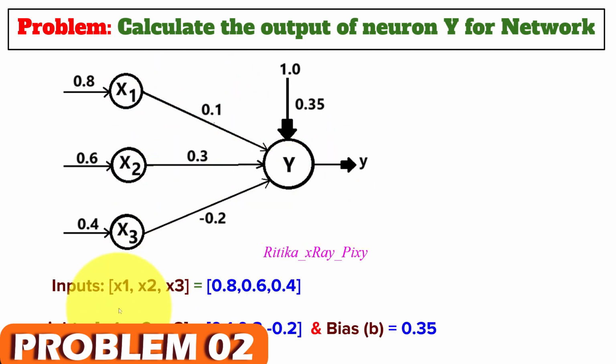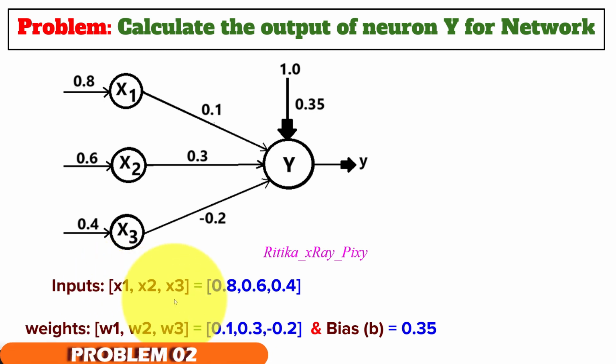The value for x1 is 0.8, x2 is 0.6, x3 is 0.4. Then the weights associated with the links are w1 0.1, w2 0.3, w3 minus 0.2, and you can see the bias we have. The value for this is